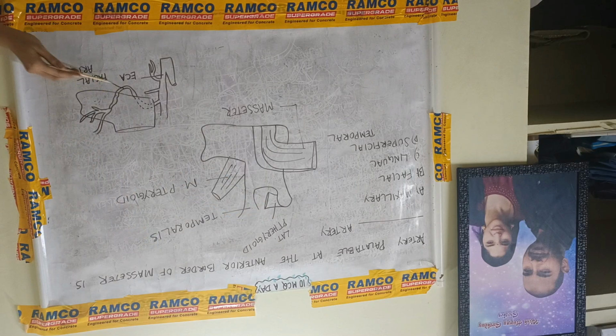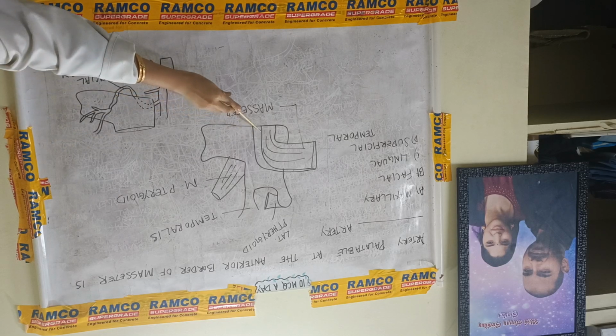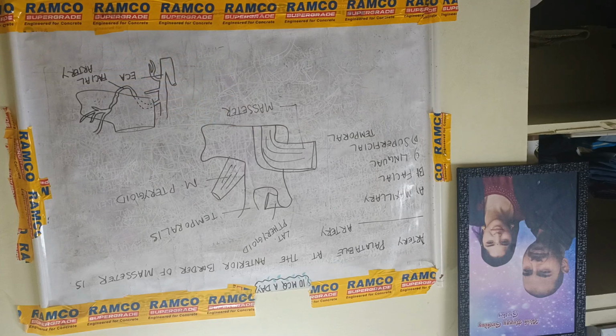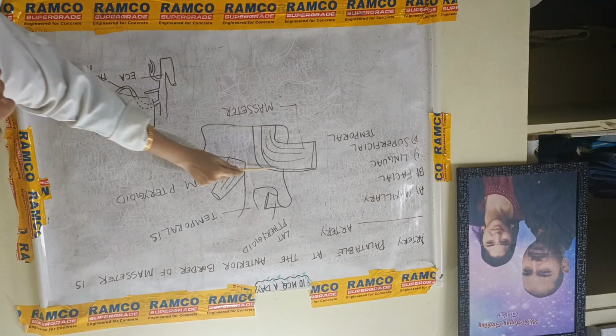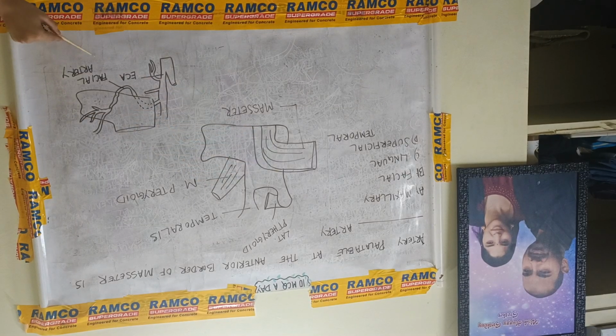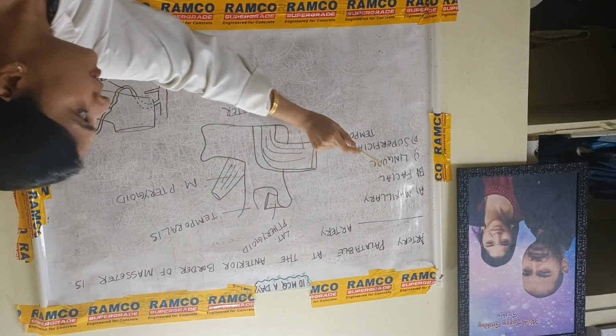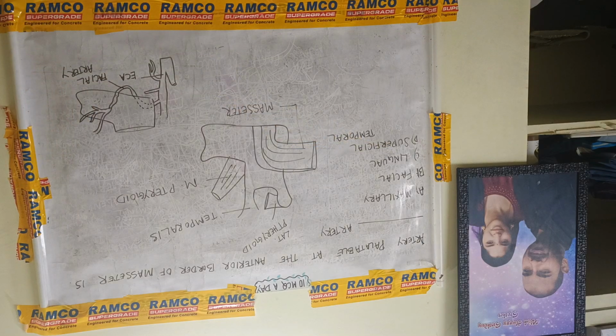And here is another diagrammatic representation of the facial artery near the masseter muscle region. So the artery palpable at the anterior border of the masseter is option D, facial artery, the right answer.